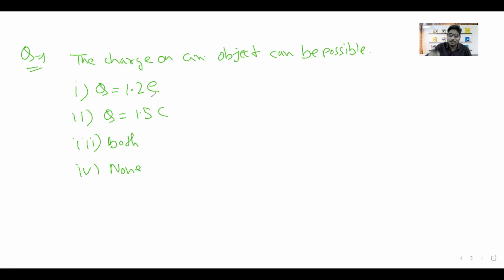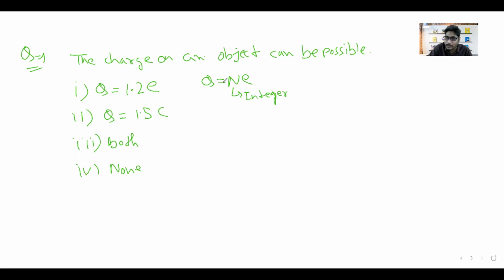So first of all, we have to see what is this, Q equal to 1.2 times e. This sounds weird, because we have seen that the charge on an object will be n times e, where n is an integer. The first option cannot be correct.